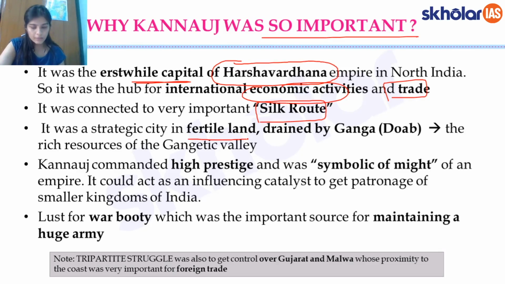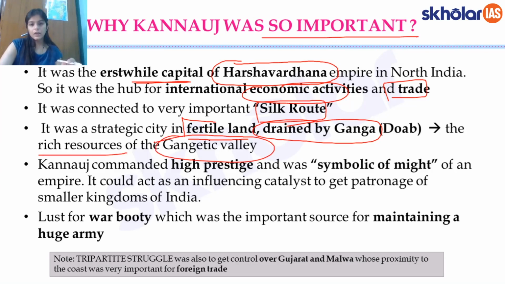Thirdly, as I said at the outset, this was lying in the Gangetic plain, and it was drained by the Ganga. So it was lying in that Doab region which was drained by the Ganges, and it had these really rich resources of the Gangetic valley. Now, rich resources because of the fertile land. In those days the primary source of income for a state would be the tax.